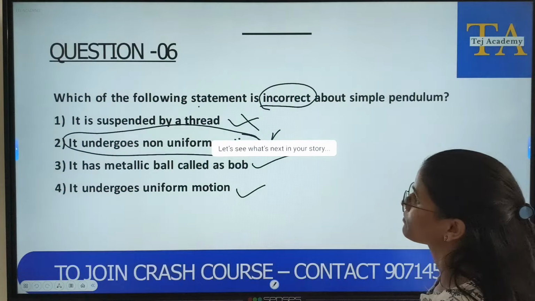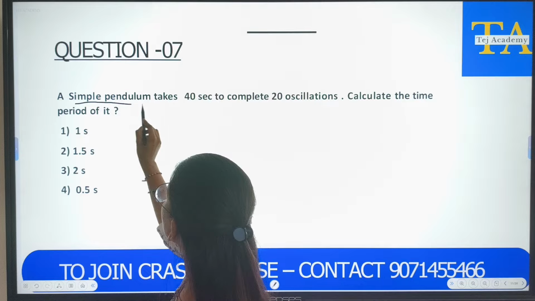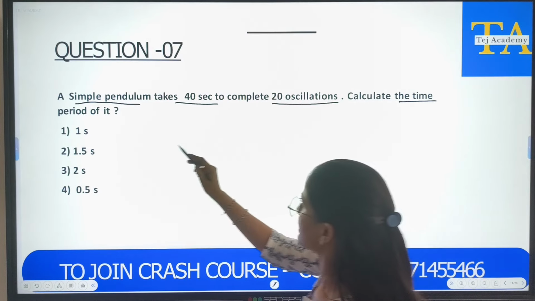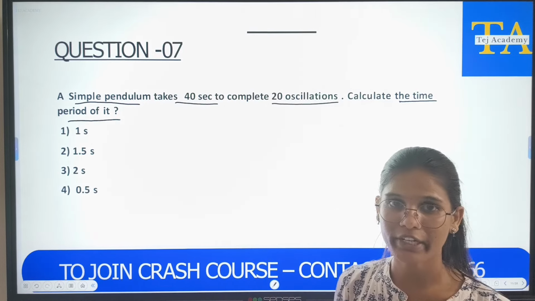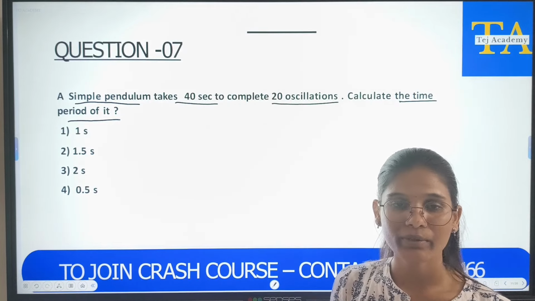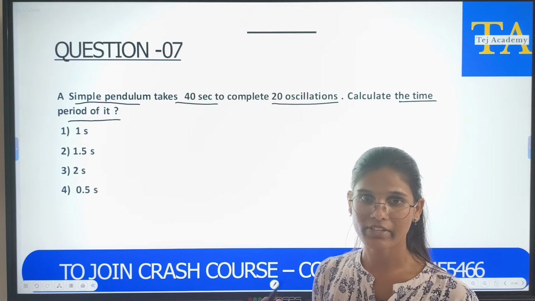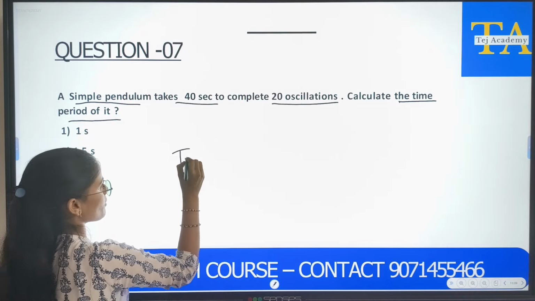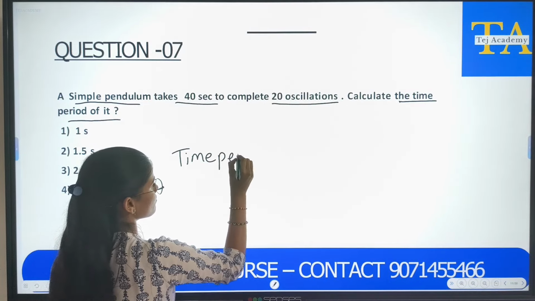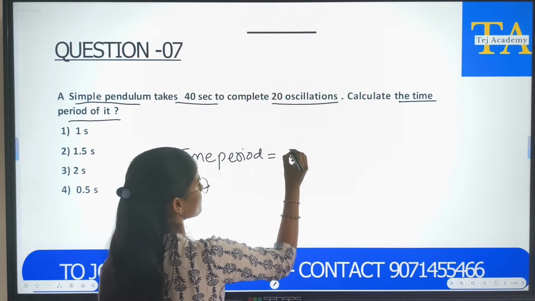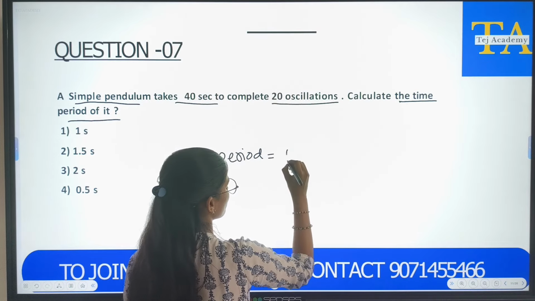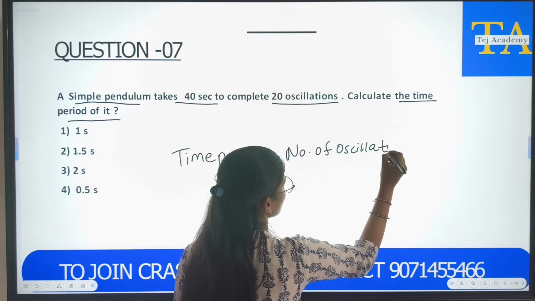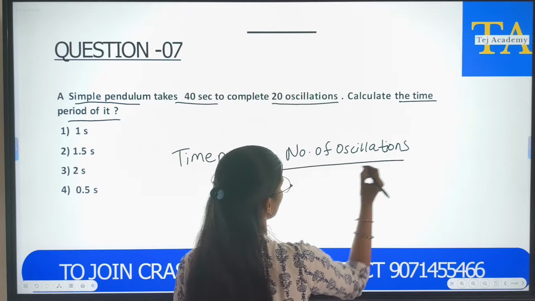Next question. The seventh question says that a simple pendulum takes 40 seconds to complete 20 oscillations. We need to calculate the time period. As I have already told, the time taken to complete some number of oscillations in the given time, we call it time period, right? So, let us write the formula first. Time period is equal to number of oscillations upon time